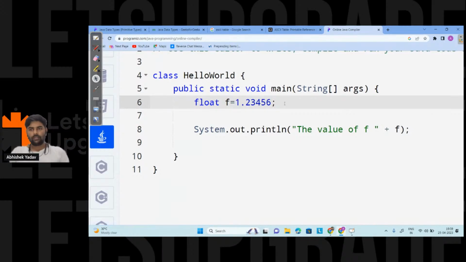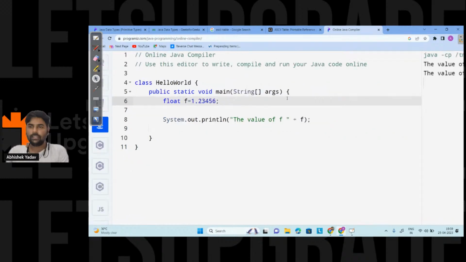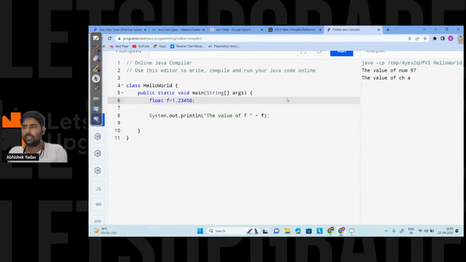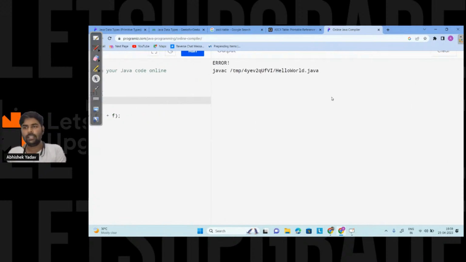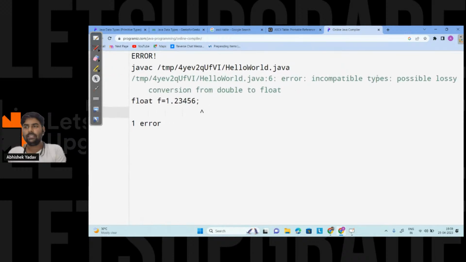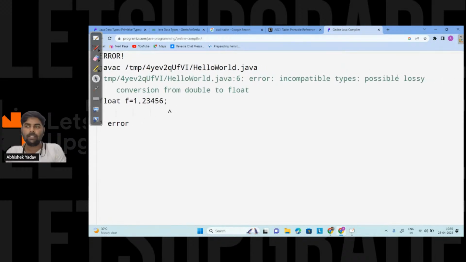So guys, I have told you this point. By default, you can see this point here, right? So let's try to run the code, and after that I will explain that part. We will get an error. You can see the error here: incompatible types, possible lossy conversion from double to float.